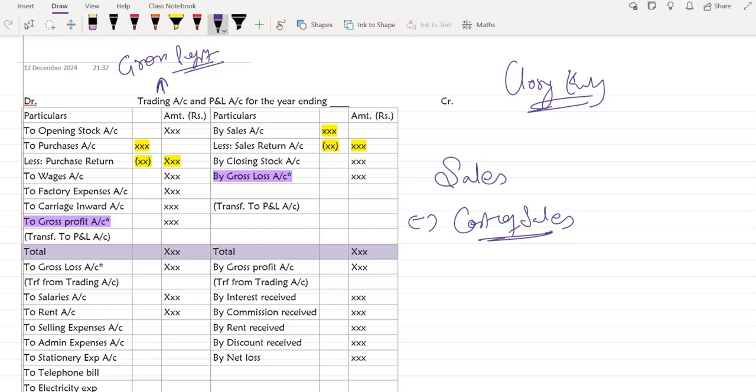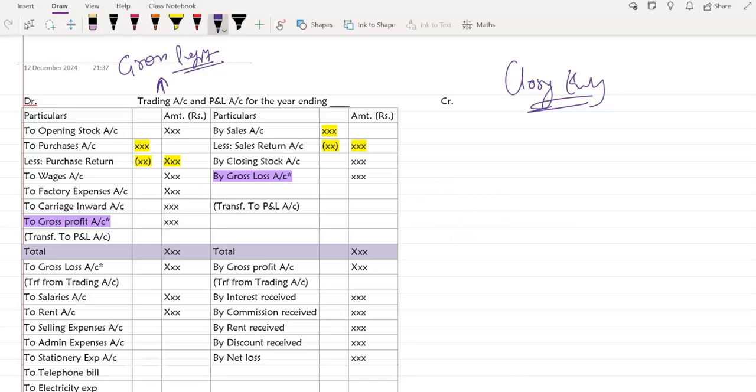That means what was the actual cost related to it, if I'm providing services, what was the cost of that service for me? What was the cost of goods if I'm selling goods? What was the cost of the goods that I have sold? Is that clear, Disha? Yes, ma'am. This gives us gross profit. Okay, so in the trading account, only items related to goods come.